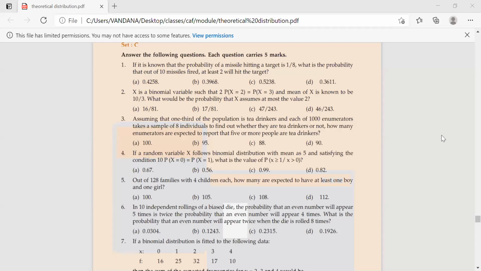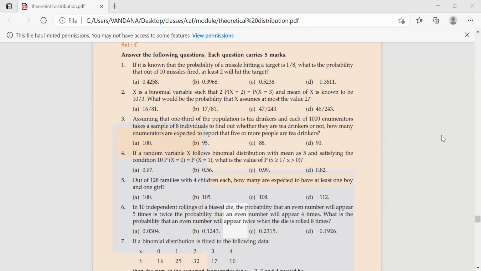Assuming that 1/3 of the population is a tea drinker and each of the 1,000 enumerators takes a sample of 8 individuals to find out whether they are tea drinkers or not. You have to find how many enumerators are expected to report that 5 or more people are tea drinkers.